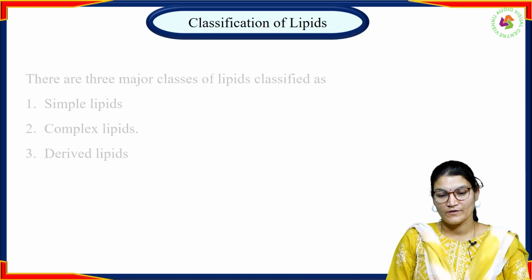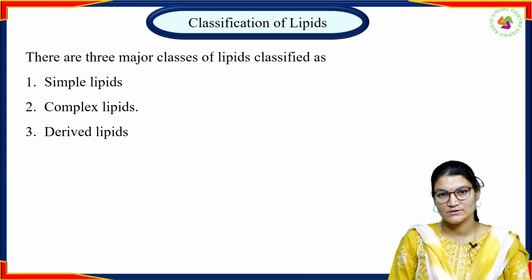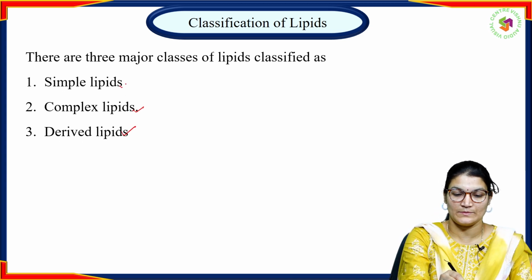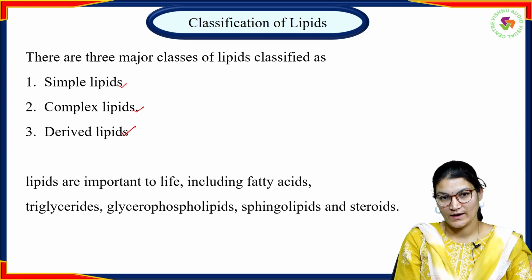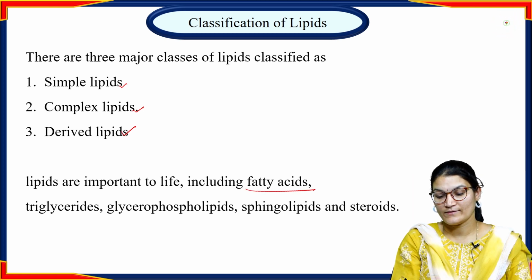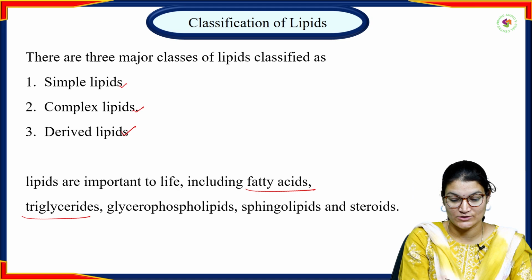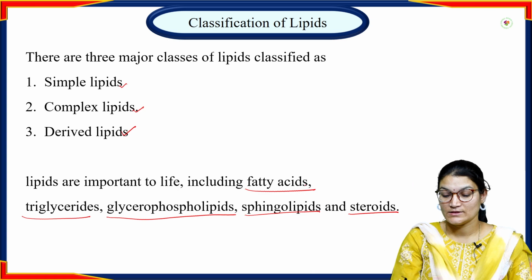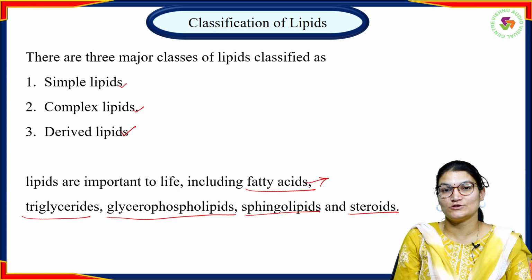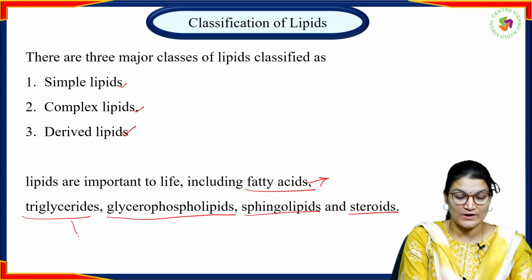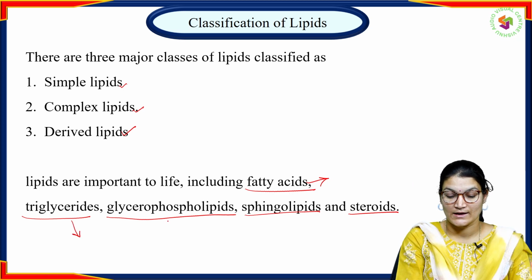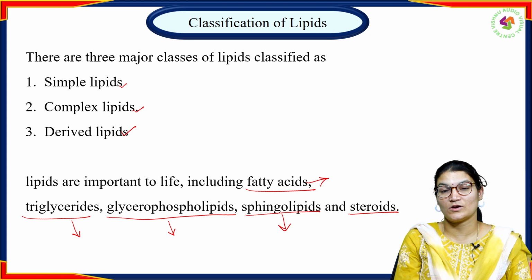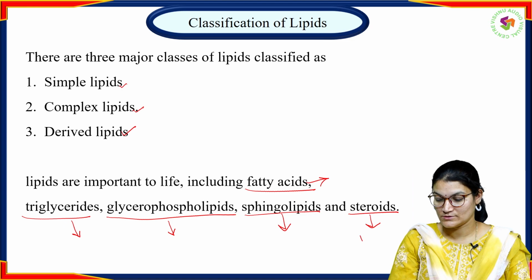Classification of lipids. We have three classes of lipids: simple lipids, complex lipids, and derived lipids. Lipids are an important source of life as they play a major role in the majority of functions, and they are available in the form of fatty acids, triglycerides, glycerophospholipids, sphingolipids, as well as steroids. Fatty acids are the main energy source for different functioning of cells. Triglycerides are part of fatty acids. Glycerophospholipids and sphingolipids are present on the surface of the cell membrane, and steroids act as hormones.